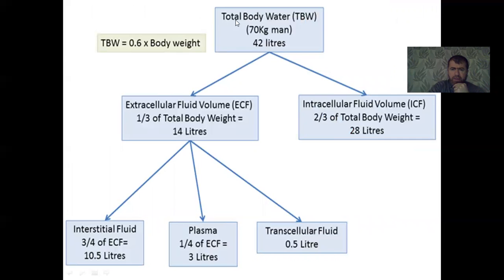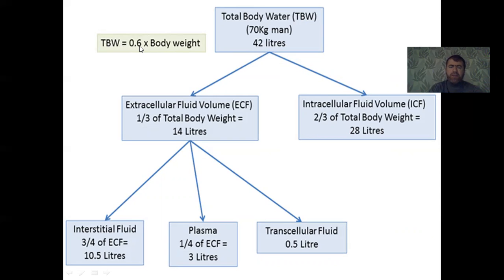Look at this diagram. The total body water. If a man weighs 70 kilograms, 42 liters is his total body water. We can calculate total body water by multiplying 0.6 by the body weight, to obtain the total body water.